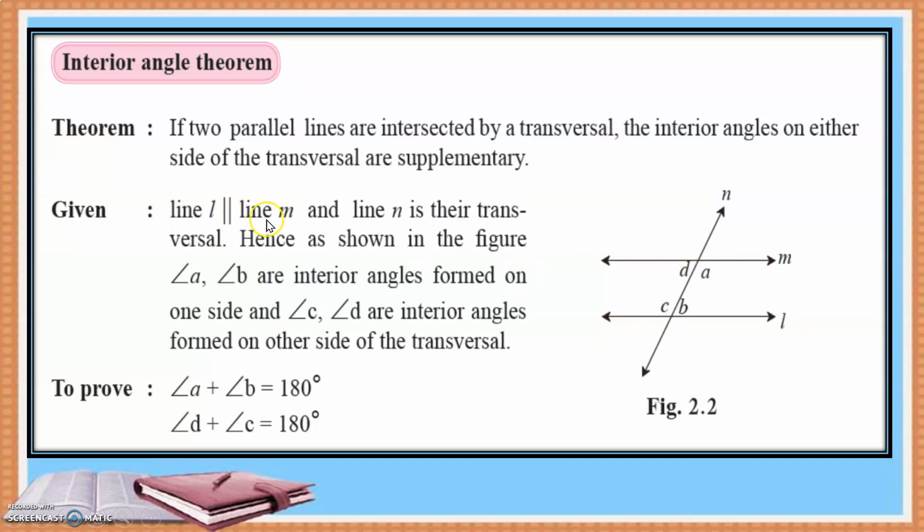So what will be given? That line L is parallel to line M and the interior angles are supplementary. That means A plus B is 180 and D plus C will also be 180 degrees. Okay. Now let us understand this in a better way.